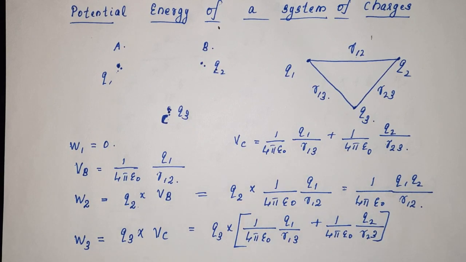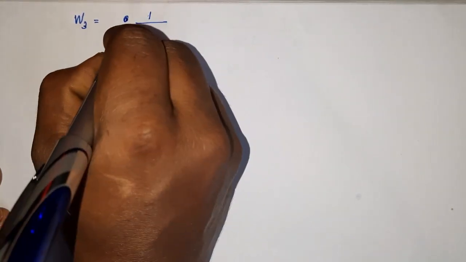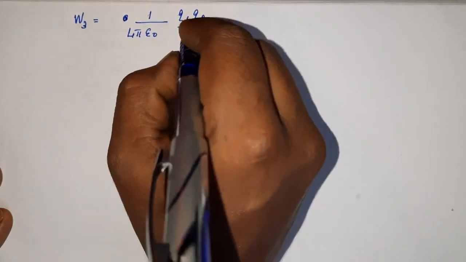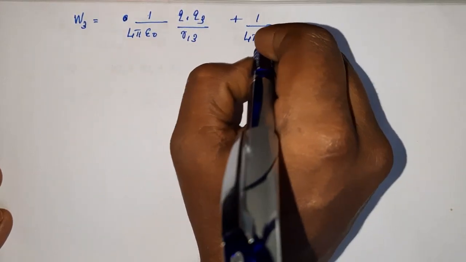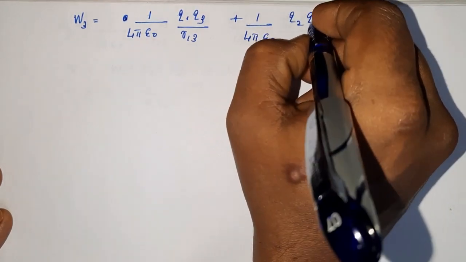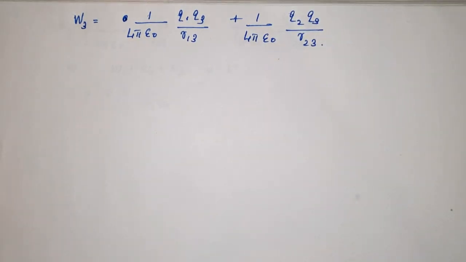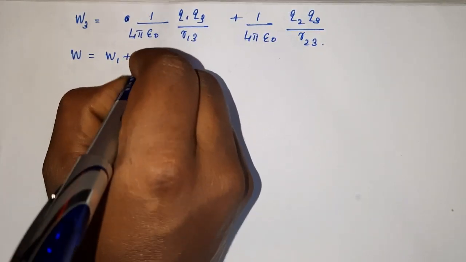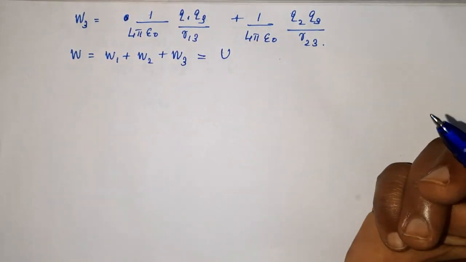So by expanding, we will get W3 equal to Q3 into, so we are expanding it, 1 by 4 pi epsilon 0 Q1 Q3 divided by R13 plus 1 by 4 pi epsilon 0 Q2 Q3 by R23. Okay, so what is the total work done? Total work done in assembling the three charges is W1 plus W2 plus W3, and that is known as the potential energy of the system.